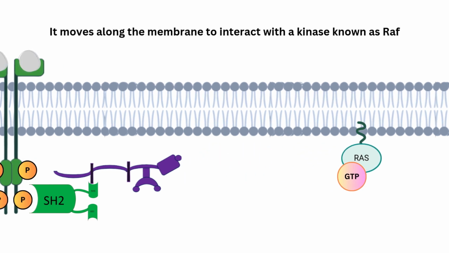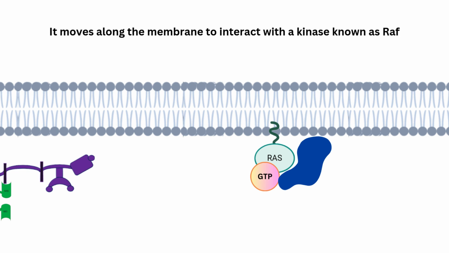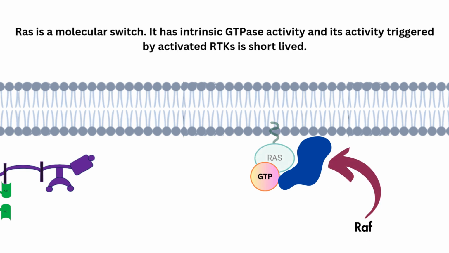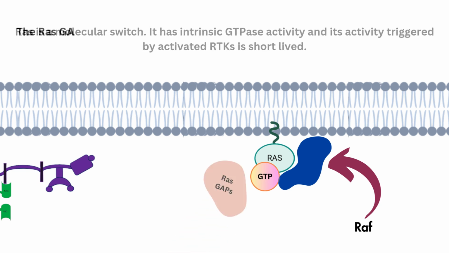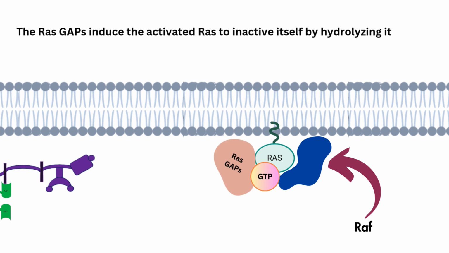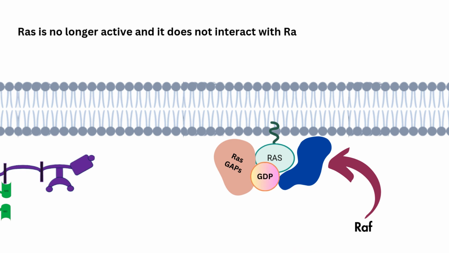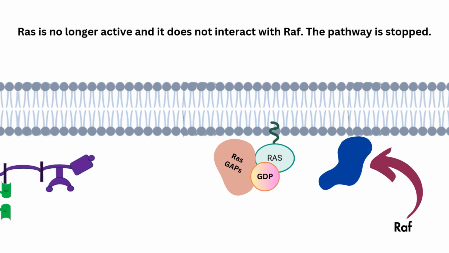It moves along the membrane to interact with a kinase known as RAF. RAS is a molecular switch. It has intrinsic GTPase activity, and its activity triggered by activated RTKs is short-lived. The RAS GAPs induce the activated RAS to inactivate itself by hydrolyzing its bound GTP to GDP. RAS is no longer active and it does not interact with RAF. The pathway is stopped.